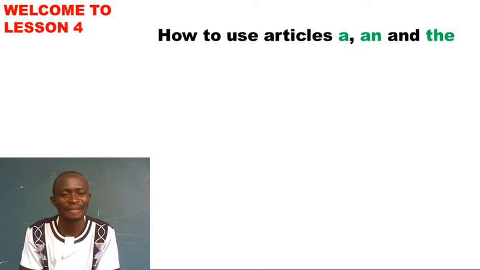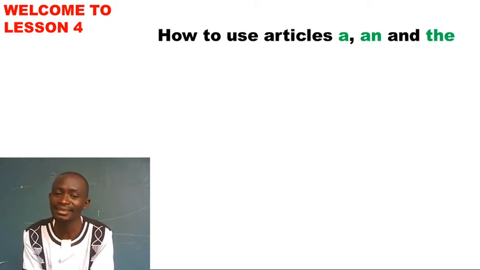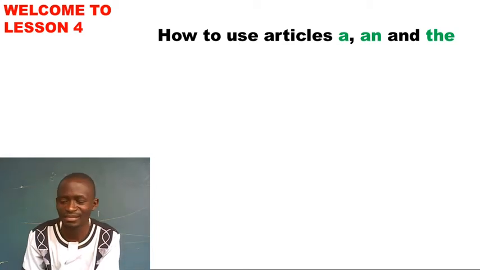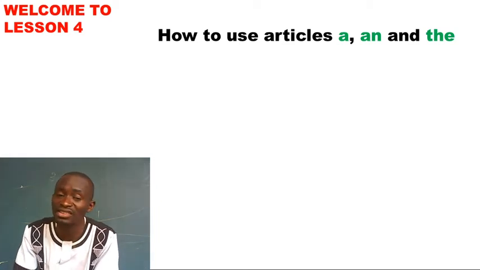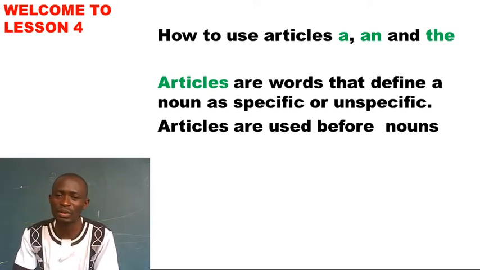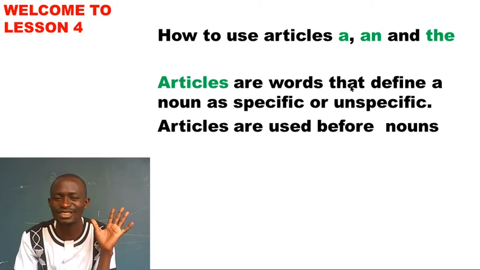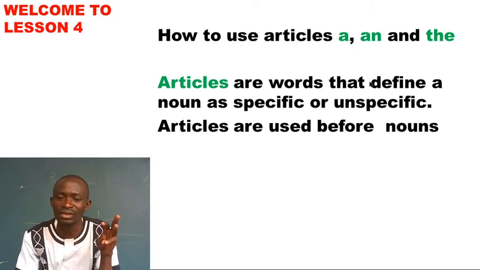Fine. What have I said? How to use articles a, an, and the. This must not sound so new to you, but I want to see principles, rules that we follow. What are we saying? We're saying articles are words that define a noun as specific or unspecific. What do I mean here? Define a noun, meaning articles are adjectives. They define a noun. A noun is a name of anything. Book, pen, flash, magazine, newspaper. Name of anything. So this one adds more meaning to it.